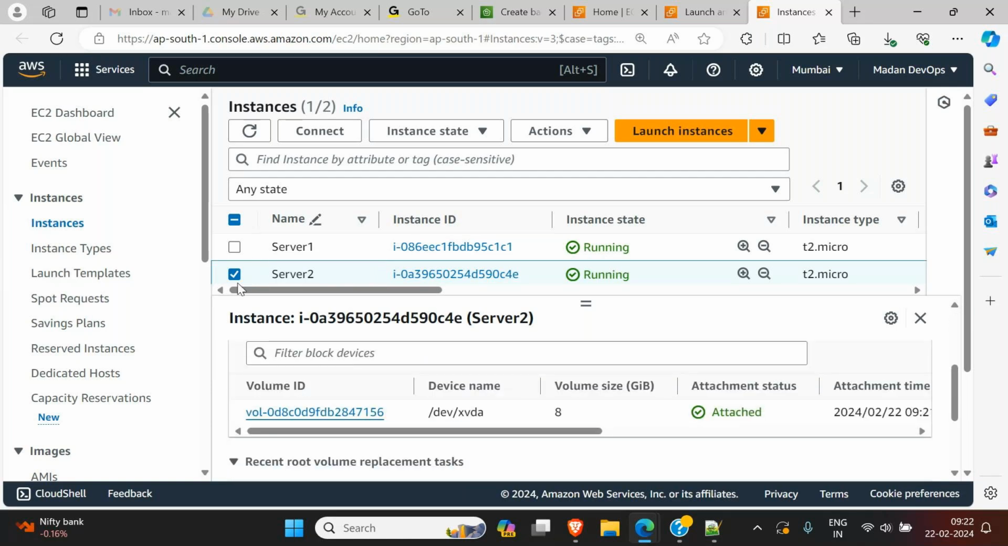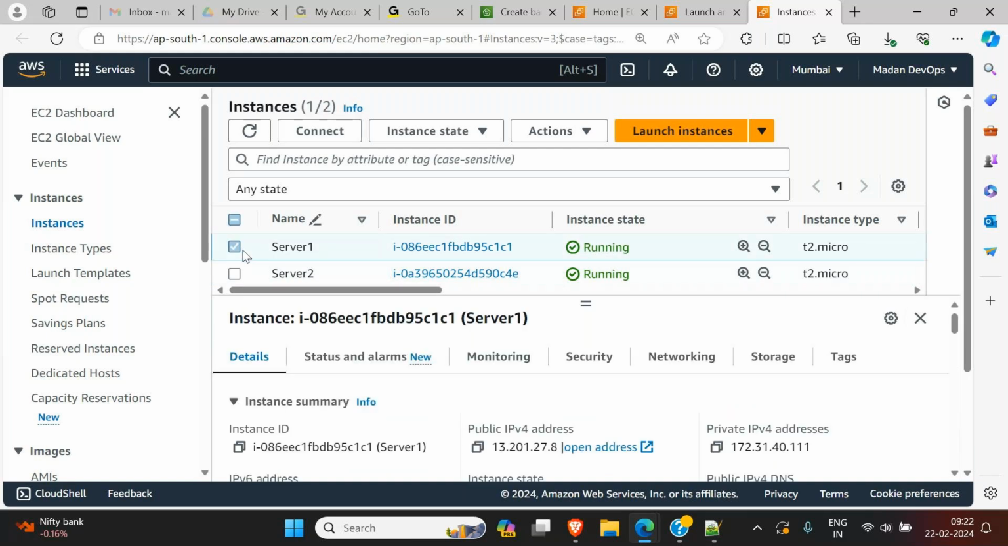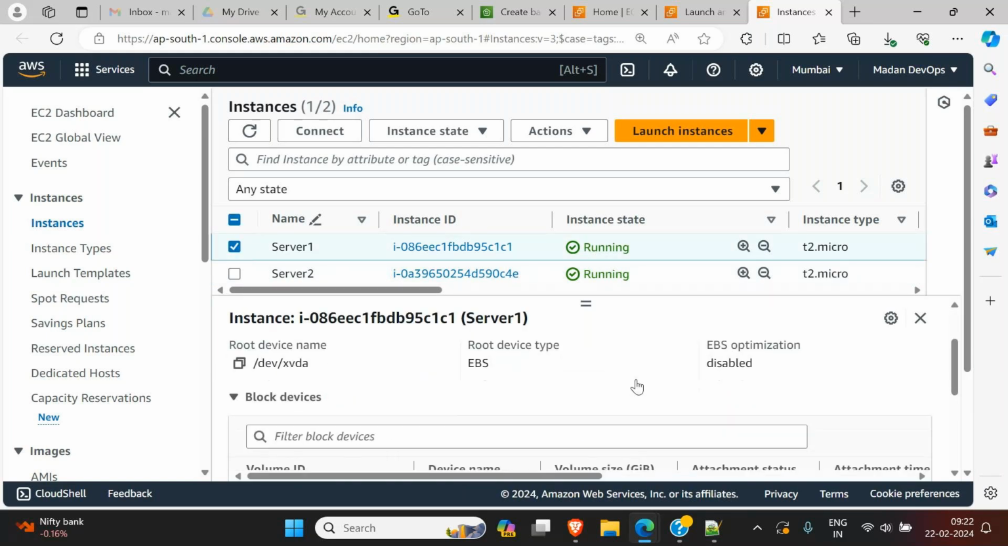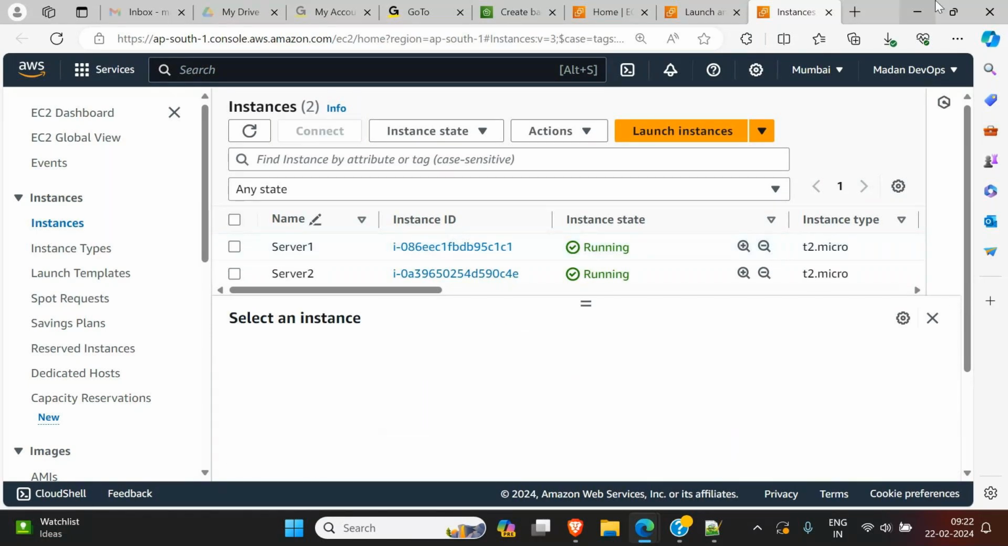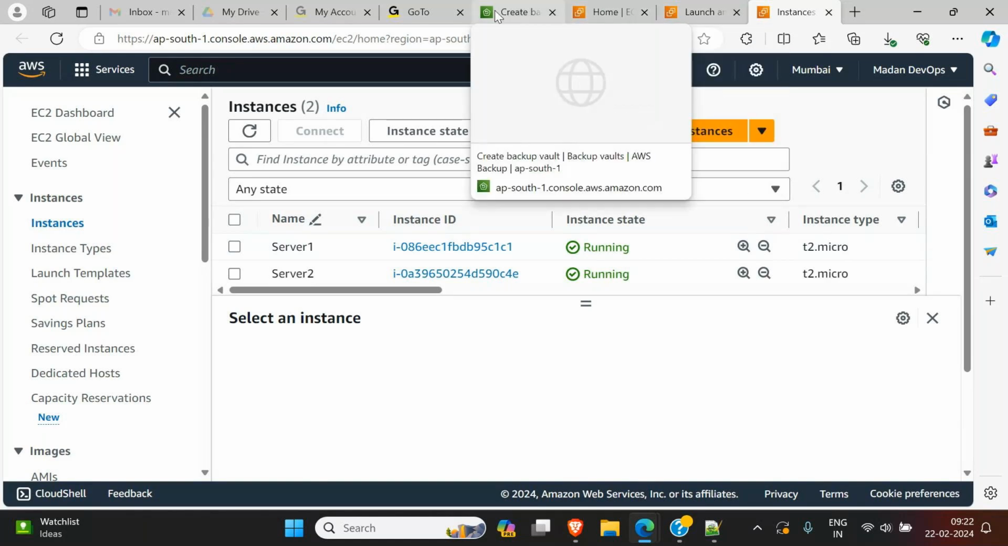No need to explain here. So this one also will have its own volume. So today what we'll try to do is take backup of these volumes. How to take backup of these volumes, we'll see now. Now come back to our create vault.